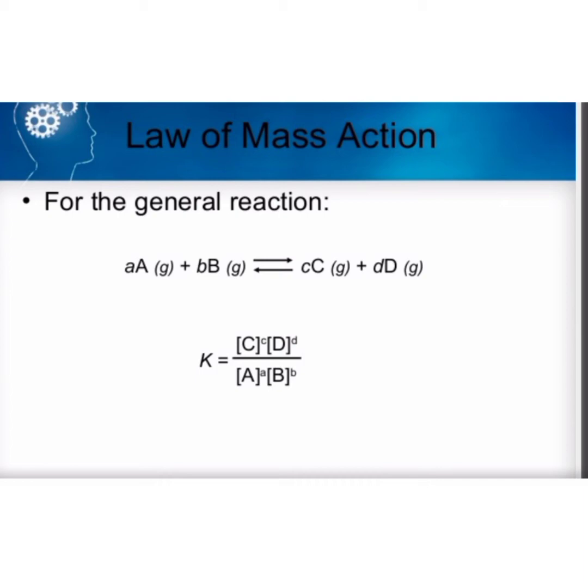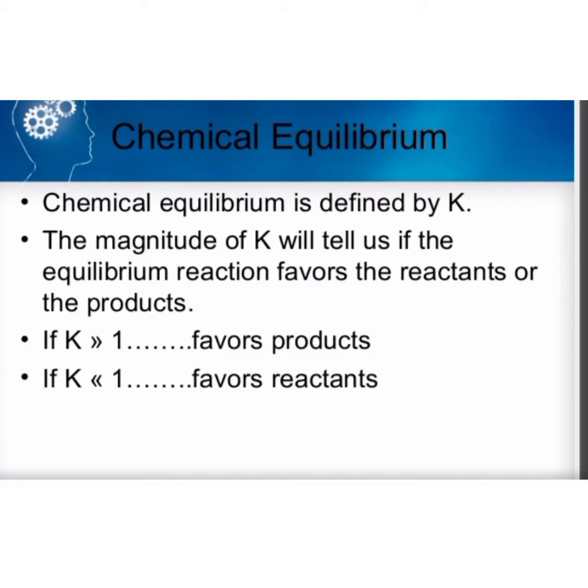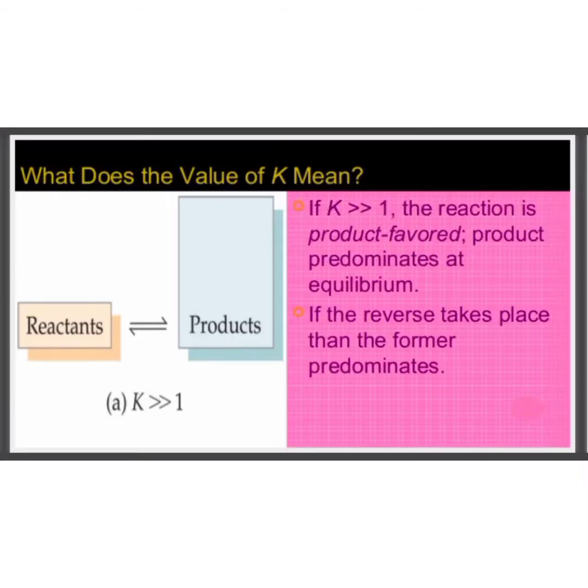K is equal to [C] raised to c, [D] raised to d upon [A] raised to a, [B] raised to b. The magnitude of the equilibrium constant tells us if the equilibrium reaction favors the reactants or products. If K is greater than 1, then chemical equilibrium favors product formation. If K is less than 1, it favors reactants.